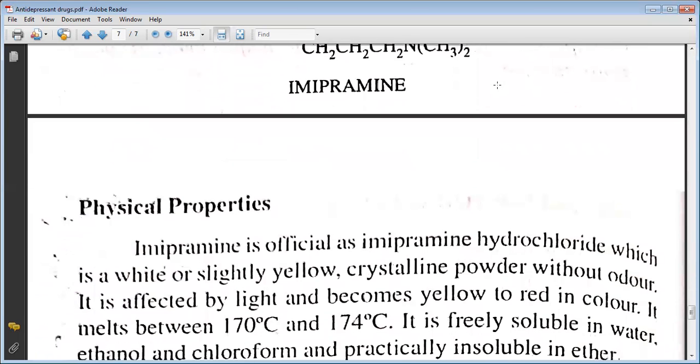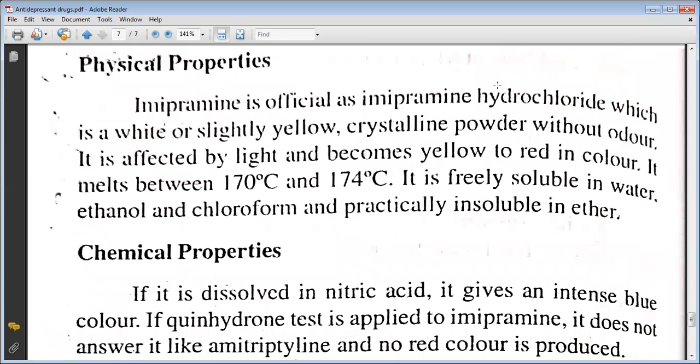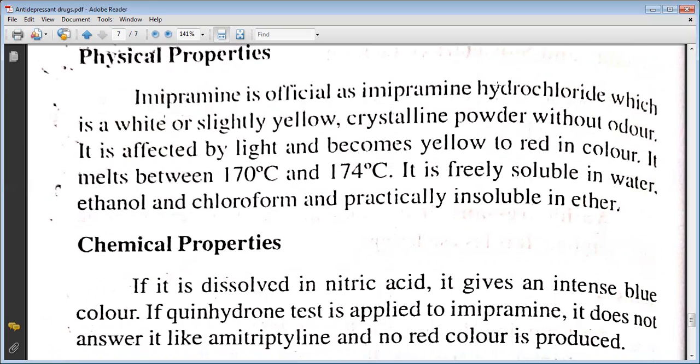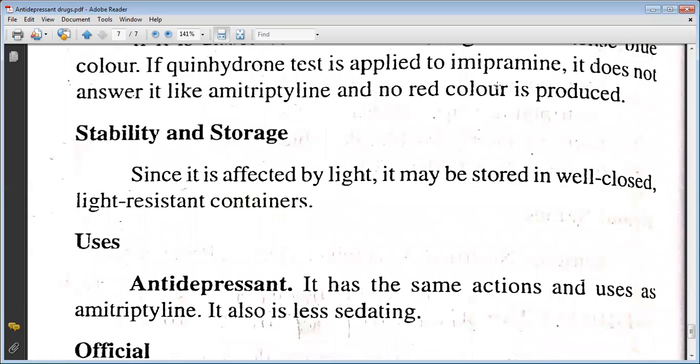The physical properties include that it is official as imipramine hydrochloride, which is a white or yellowish white crystalline powder without odor. It is affected by light and becomes yellow to red in color. It melts between 170 to 174 degrees Celsius. It is freely soluble in water, ethanol, and chloroform, and practically insoluble in ether. If it is dissolved in nitric acid, it gives an intense blue color. If the quinhydrone test is applied to imipramine, it does not answer it like amitriptyline and no red color is produced.